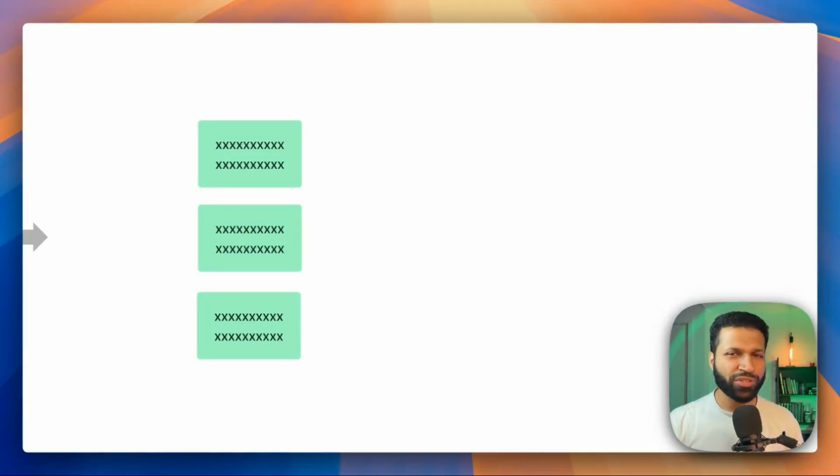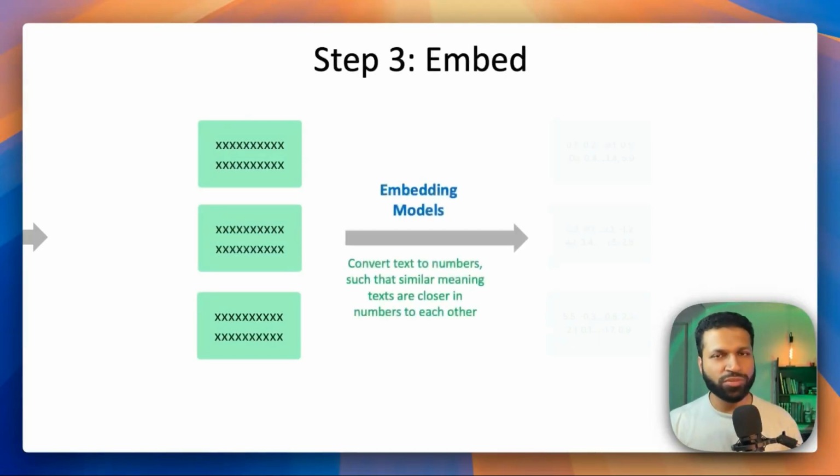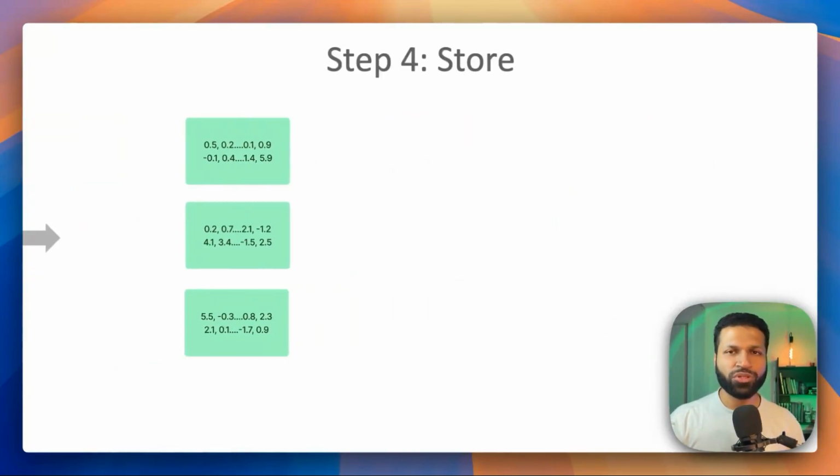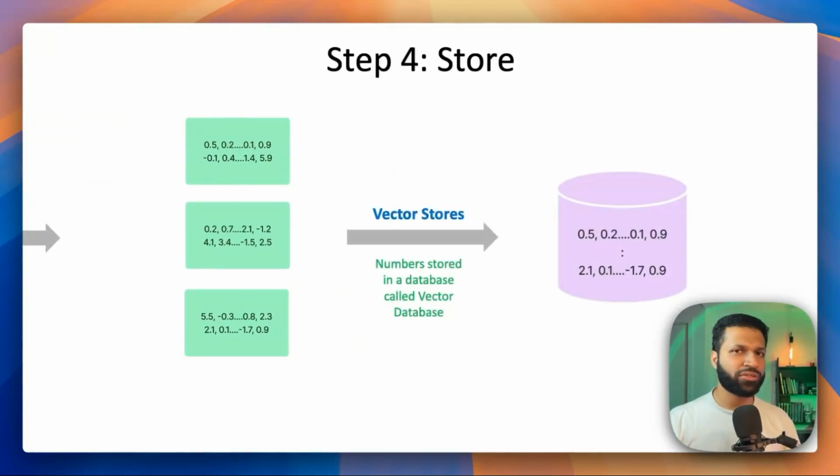So what we do from there is we take the text and convert it into some sort of numbers. The reason for this is that now we can compare the closest numbers to each other. If there is some similarity in meaning in these texts, the closer the numbers are to each other, it means they have similar meaning or similar context. From there, we save this info in a vector database. And these databases are quite efficient.